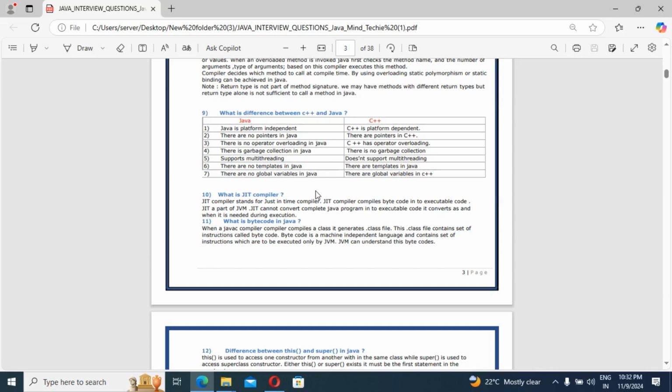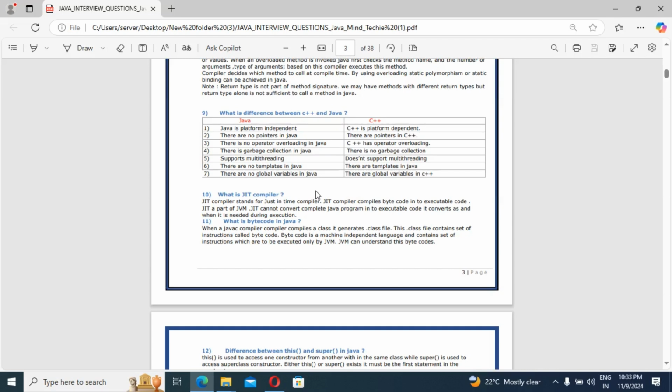Guys, the next question: what is a JIT compiler? It's a very common and very basic question, but we should know it. Sometimes the interviewer may ask what is a JIT compiler, and if you are not able to give the answer, the interviewer will come to know that you know the coding and other concepts, but not the JIT compiler concept. That gives a bad, negative image.